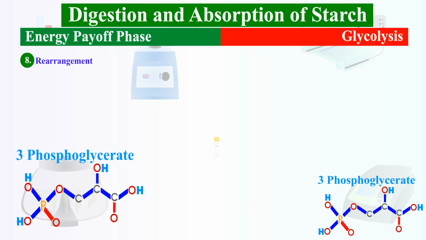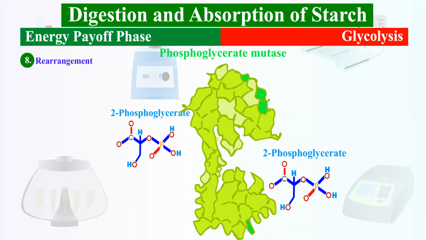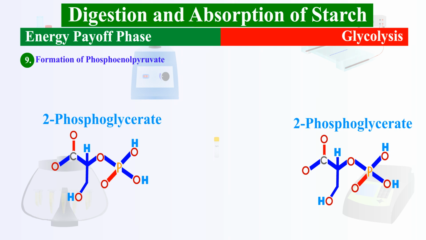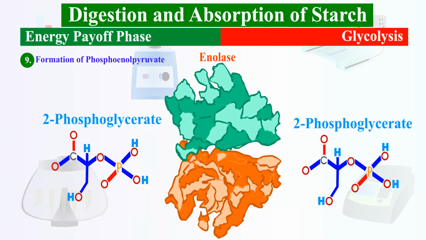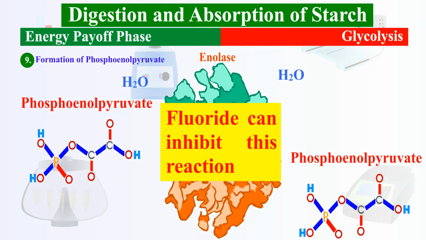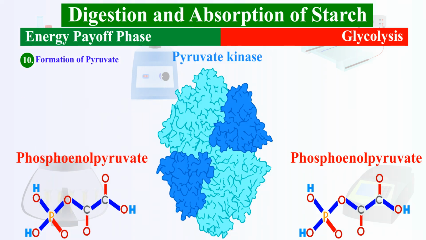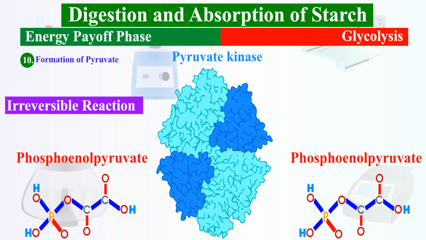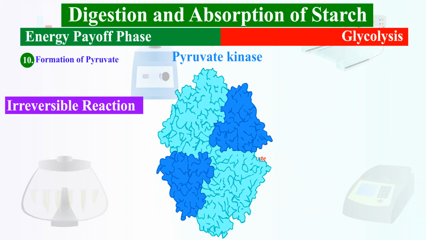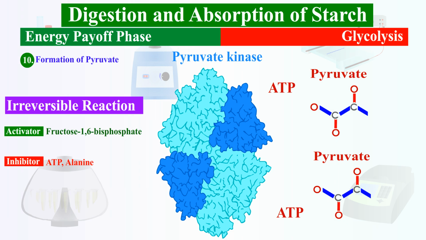Step 8. Rearrangement. The enzyme phosphoglycerate mutase will convert 3-phosphoglycerate to 2-phosphoglycerate. Step 9. Formation of phosphoenol pyruvate. In this step, the enzyme enolase dehydrates 2-phosphoglycerate to phosphoenol pyruvate. The presence of fluoride can inhibit this reaction. Step 10. Formation of pyruvate. This is the third irreversible step that produces ATP with the help of the enzyme pyruvate kinase, making pyruvate from phosphoenol pyruvate. Fructose 1,6-bisphosphate is an activator of this step, while it is inhibited by the presence of ATP and alanine.